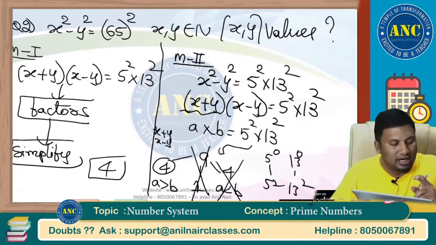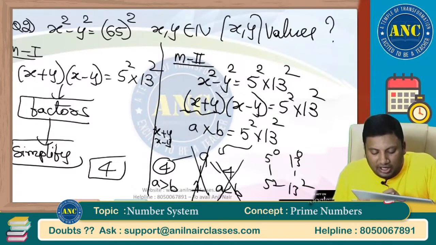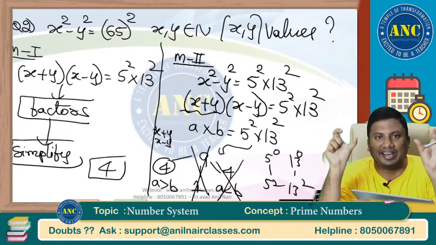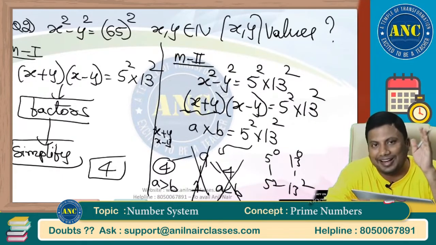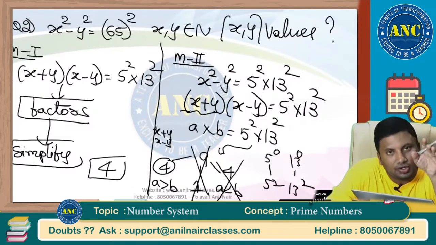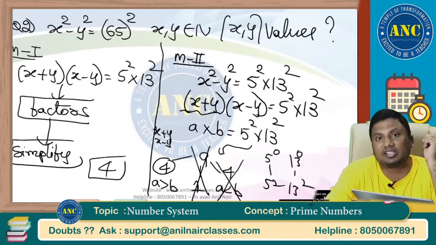Again, I am repeating. 65 square is 5 square into 13 square. 3 into 3, 9. 9 cases are there. A into B is 9 cases. 4 cases, A greater than B: 1 into 12, 12 into 1. Are you all with me? 2 into 6, 6 into 2. 4 cases A greater than B, 4 cases A less than B, 1 case A equivalent to B.